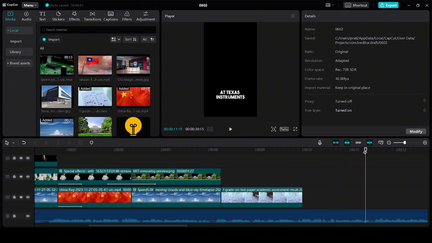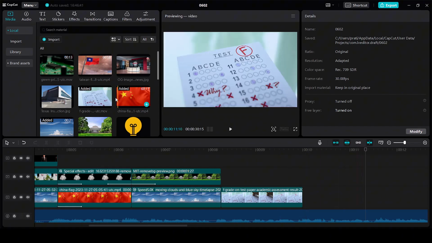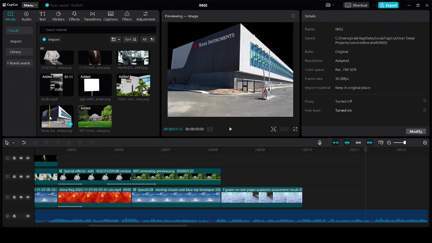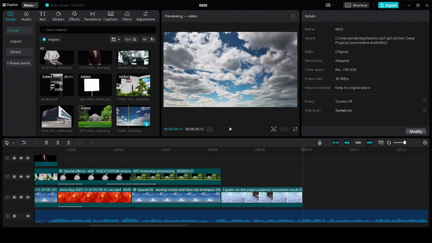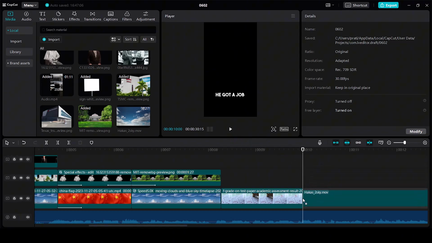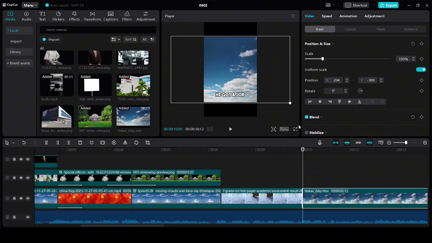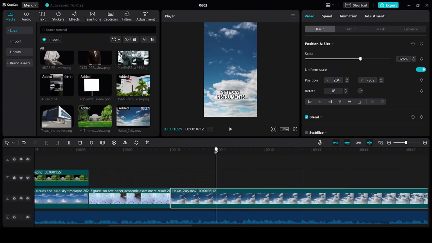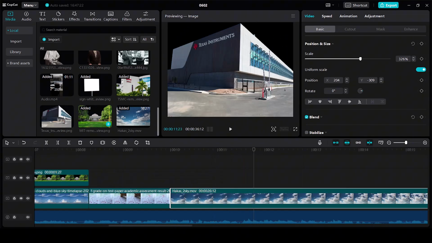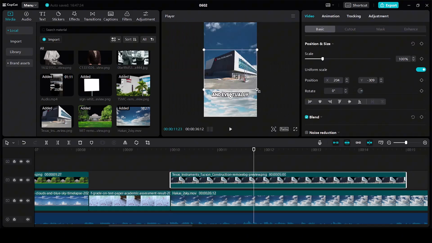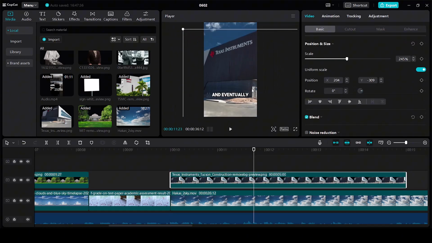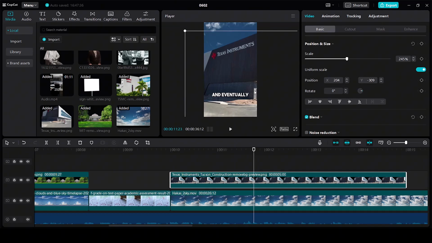And the next we have is that he got a job at Texas Instruments. Next, I have the image of the Texas Instruments building over here. Now let's work on this scene. Like always, let's add the sky background to the timeline. Increase the size. He got a job at Texas Instruments. So I'm going to drag the Texas Instruments building to the timeline. Increase the size. We have to keep it in such a way that we can always see the logo.